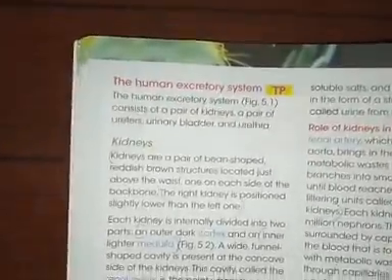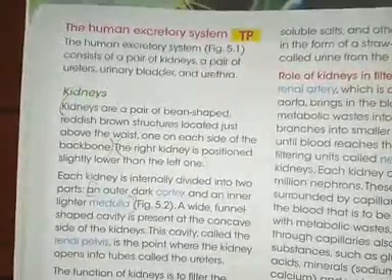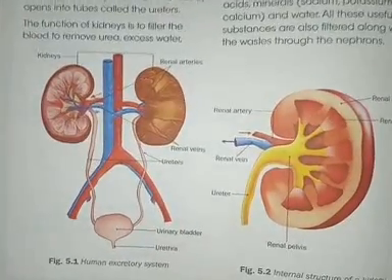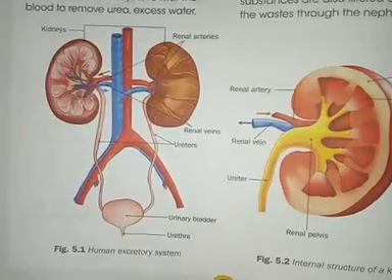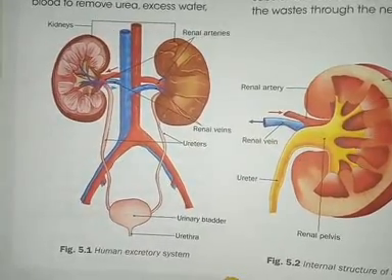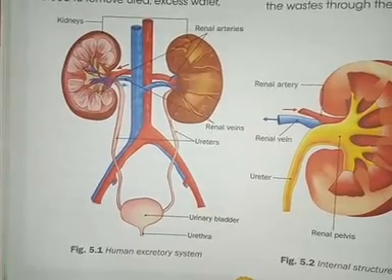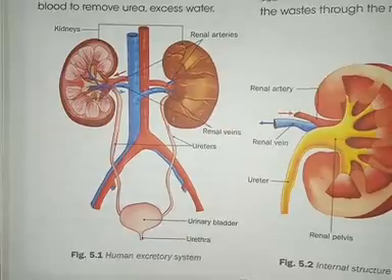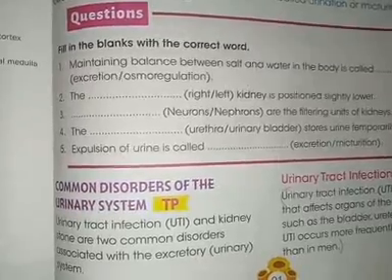which consists of a pair of kidneys, a pair of ureter, urinary bladder and urethra. So this is the diagram and we studied the structure in detail, and we also saw the role of kidney in the filtration of the blood, and we also studied about the different parts, what is their role in the excretion, right? After that we studied about the common disorders of the urinary system.